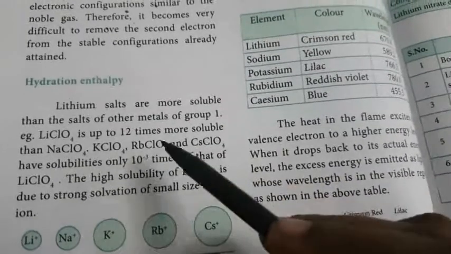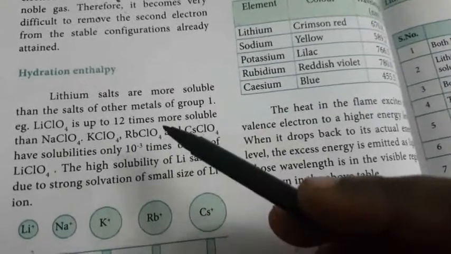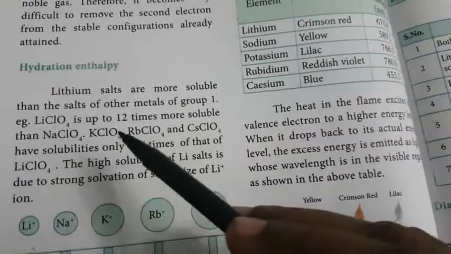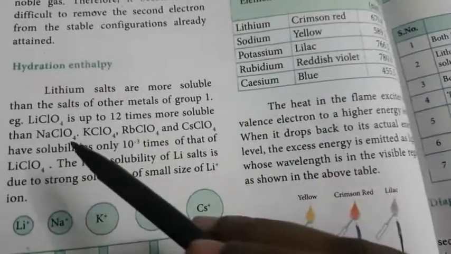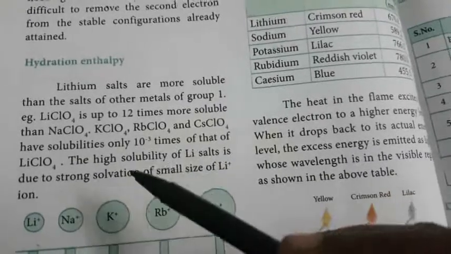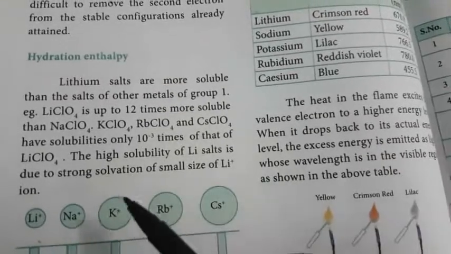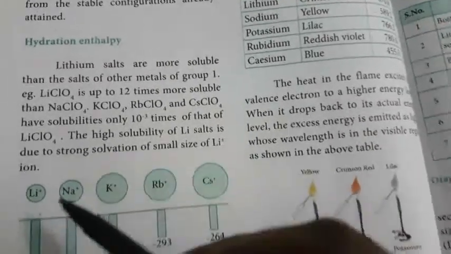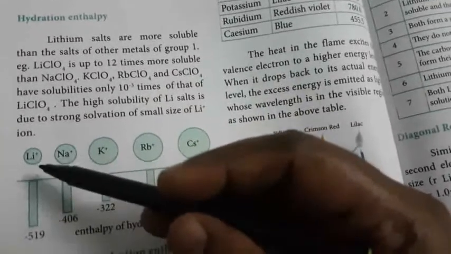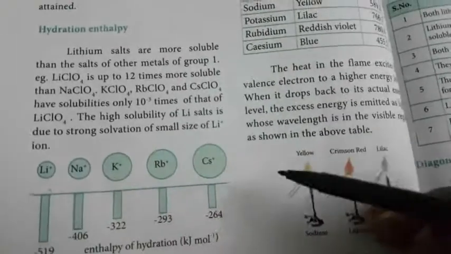So that is the hydration, that is the addition of a water molecule. Among the group 1 metals, lithium chloride is up to 12 times more soluble than sodium chloride, potassium chloride, rubidium chloride and cesium chloride. Lithium salts are highly soluble due to strong solvation of the small size. What is the reason? It is very small in size. So the water solubility increases greatly for lithium when compared to other elements.